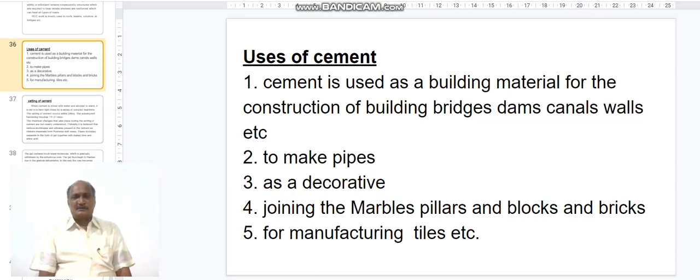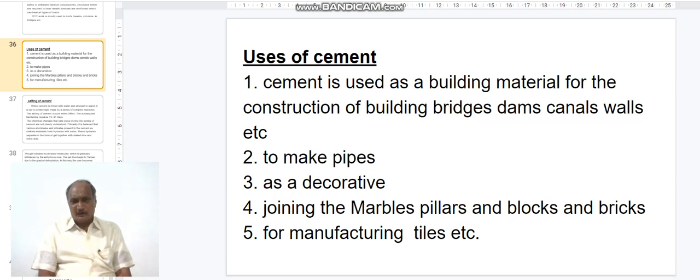Coming to the uses of cement. As we are all familiar with the use of cement, let us see some of the important uses here. Cement is used as a building material for the construction of buildings, bridges, dams, canals, water reservoirs, walls, etc. Cement is also used to make cement pipes.